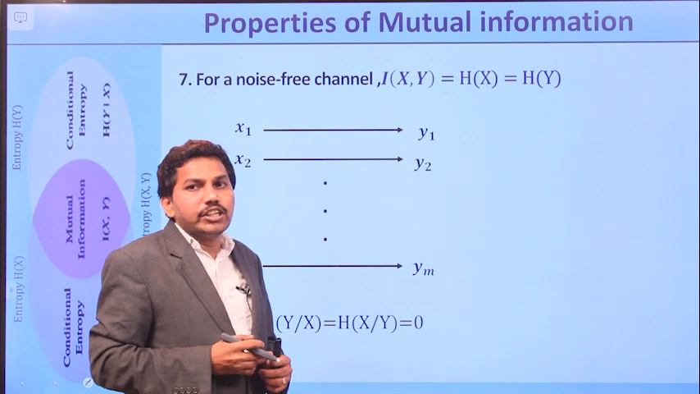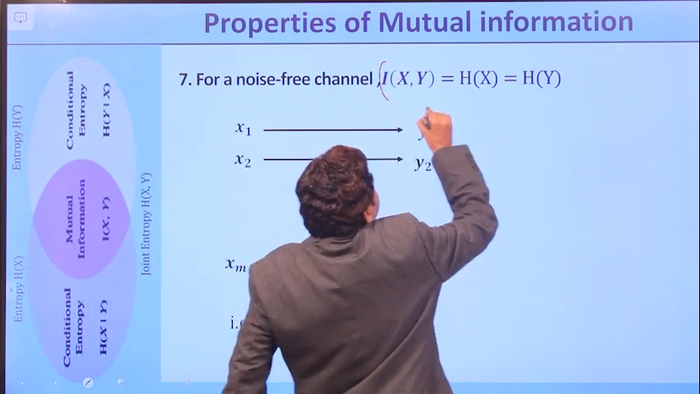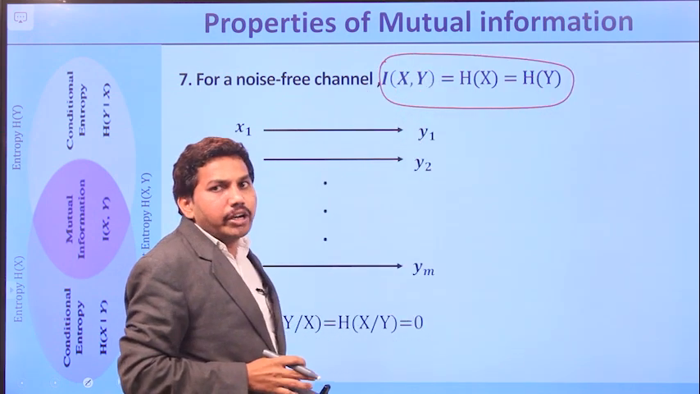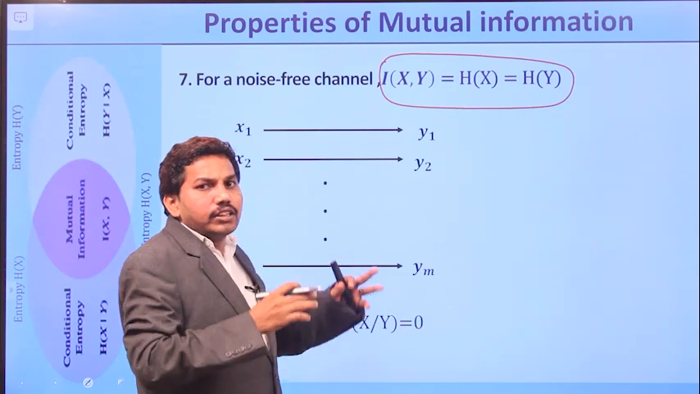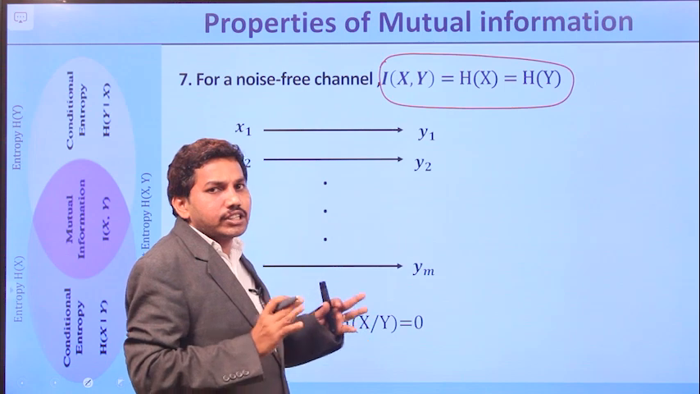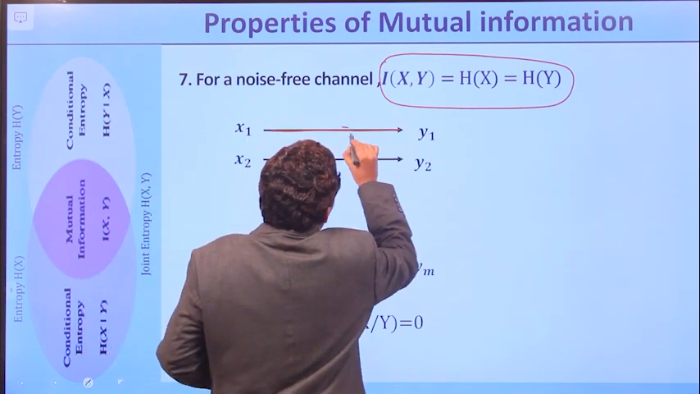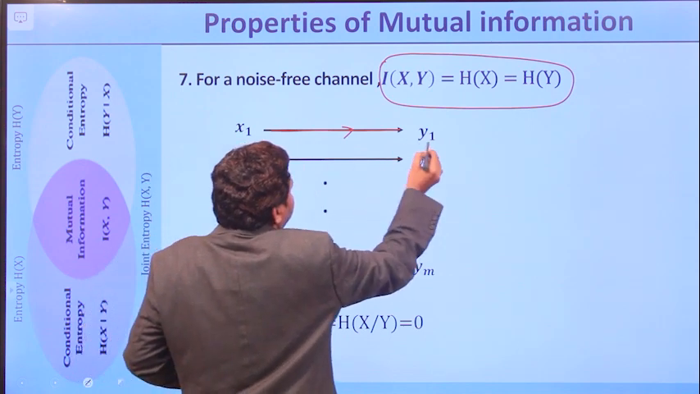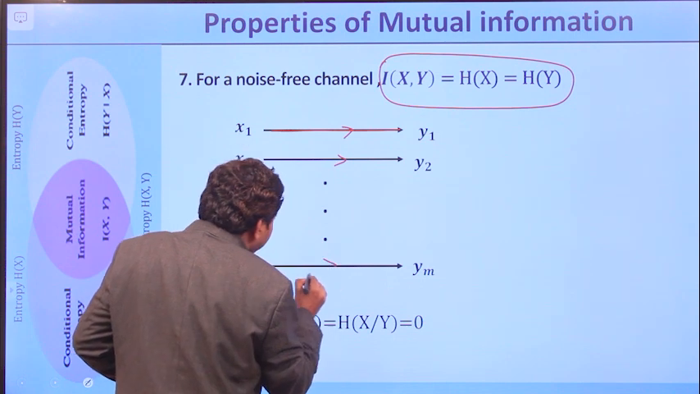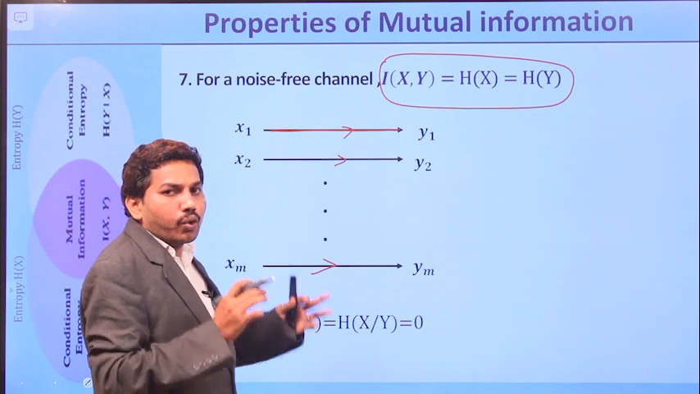Now the seventh property is, for a noise free channel, I of x comma y equals H of x equals H of y. So what do we mean by a noise free channel? That indicates we are assuming an ideal channel, so there is no noise in the channel. So when x is transmitted, we receive y. That is, x1 is transmitted, we receive y1. x2 is transmitted, we receive y2. Similarly, xm is transmitted, we receive ym. Right? So there is no noise in the channel.